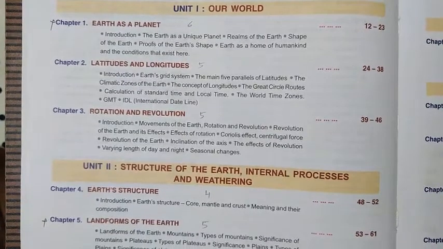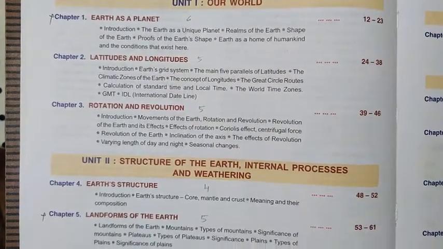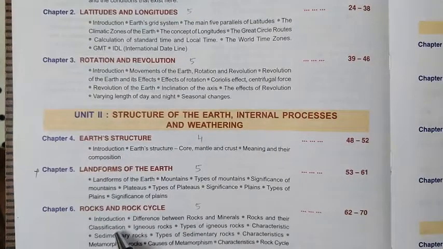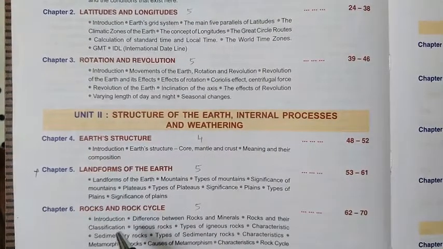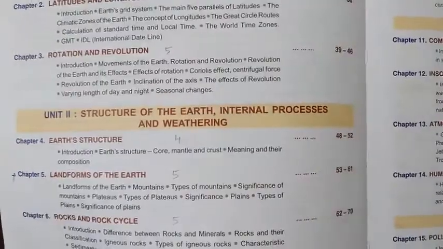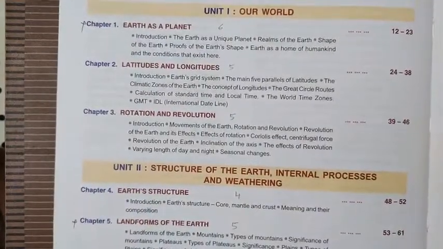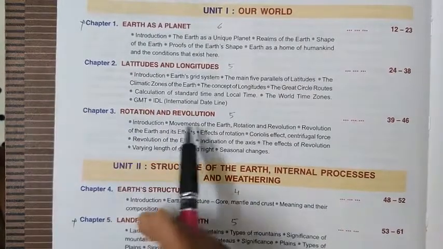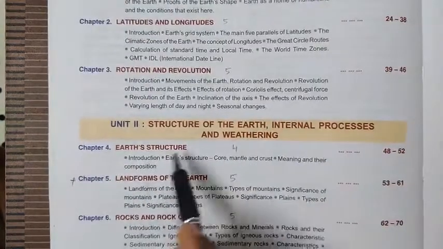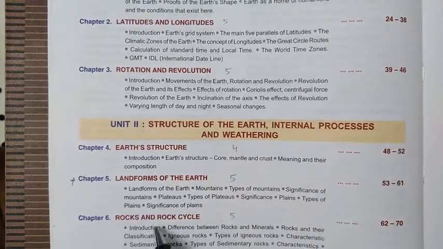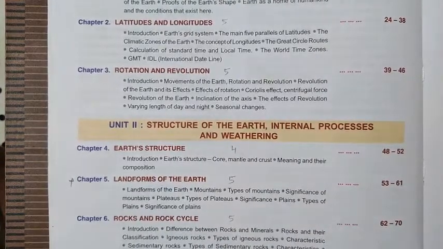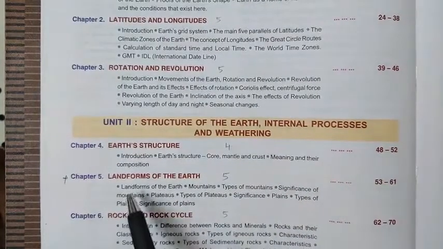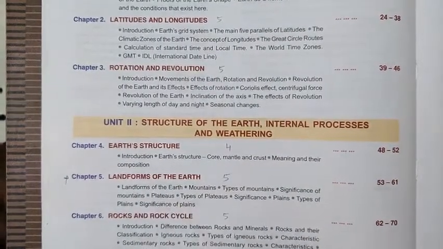Previously in the first semester you needed to prepare 6 chapters, up to rocks and rock cycle. These 6 chapters we have already finished, but now for the first semester you have to prepare only 4 chapters, that is latitude and longitude, rotation and revolution, earth structure, and rocks and rock cycle, because the first chapter, Earth as a planet, and landforms of the Earth have been removed, so you don't need to study them.